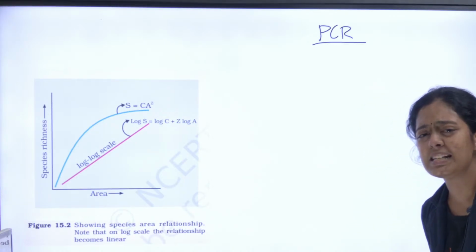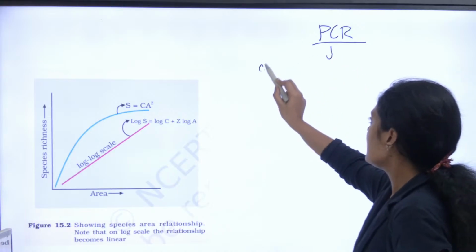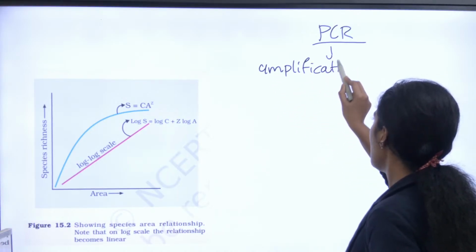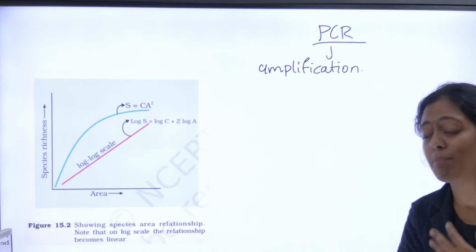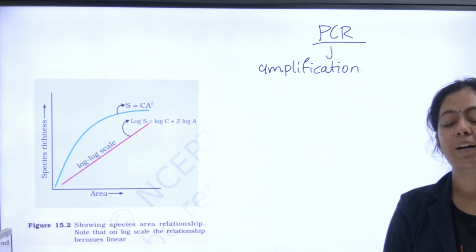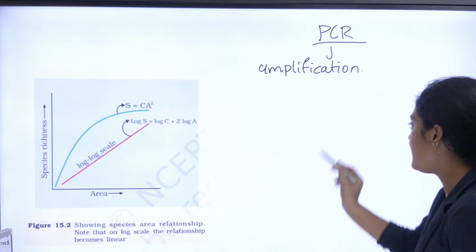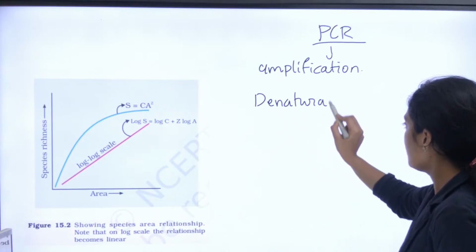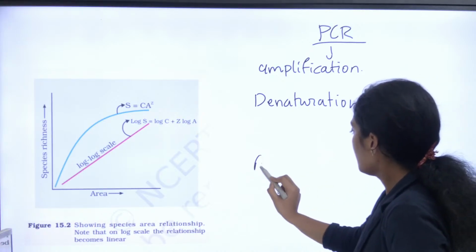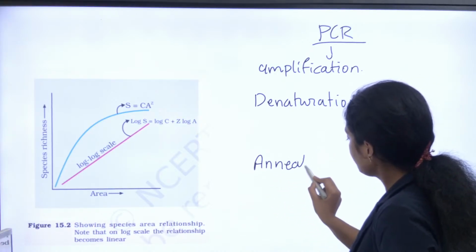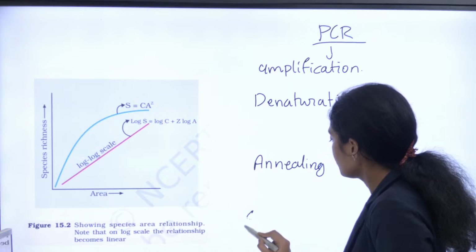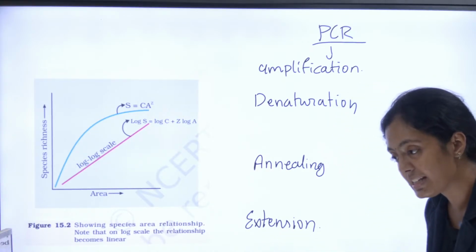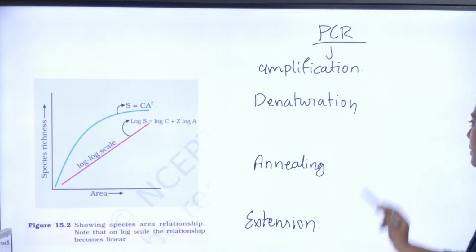Okay. Next, PCR na enna? What is PCR? It is an amplification technique. Amplification na enna? They are going to help in the multiplication of my DNA. What are the 3 steps in PCR? Anybody? Denaturation, annealing and extension. இந்த மூணுமே ரொம்ப ரொம்ப முக்கியமான விஷயம். Yes, to multiply DNA, to amplify DNA.